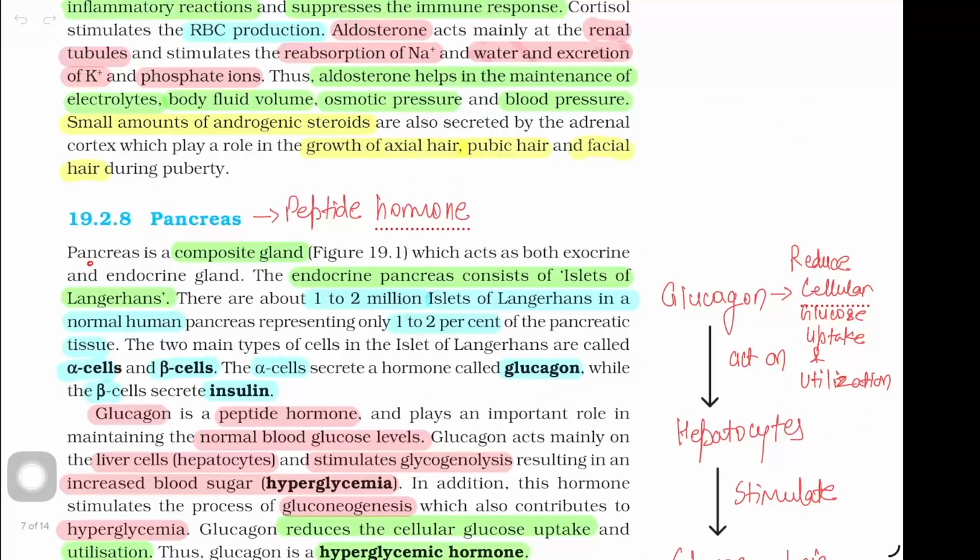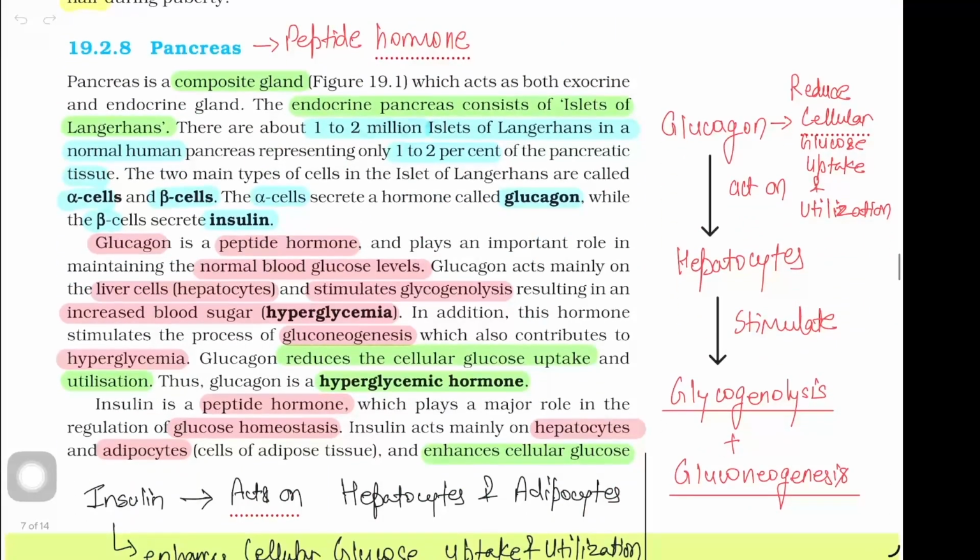Pancreas. The pancreas is a composite gland, shown in figure 19.1, which acts as both an exocrine and endocrine gland. The endocrine pancreas consists of islets of Langerhans. There are about 1 to 2 million islets of Langerhans in a normal human pancreas, representing only 1 to 2% of pancreatic tissue. The two main types of cells in the islets of Langerhans are called alpha cells and beta cells. Alpha cells secrete a hormone called glucagon, while beta cells secrete insulin.